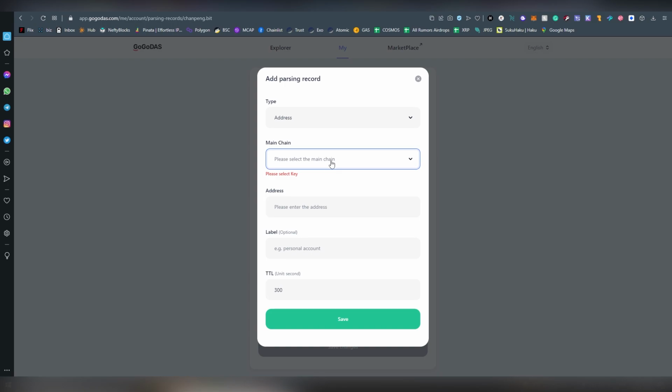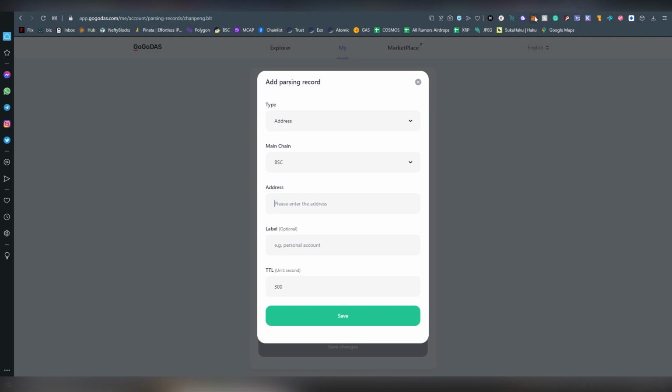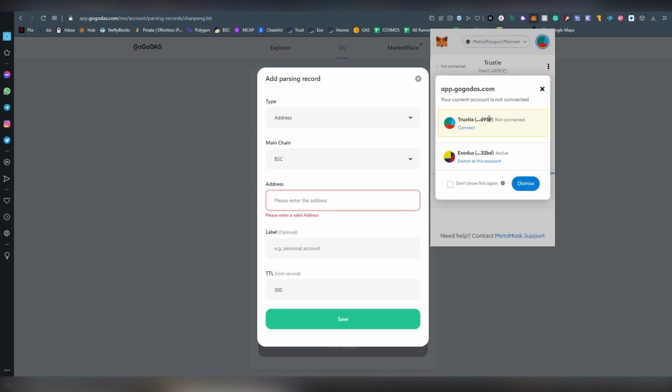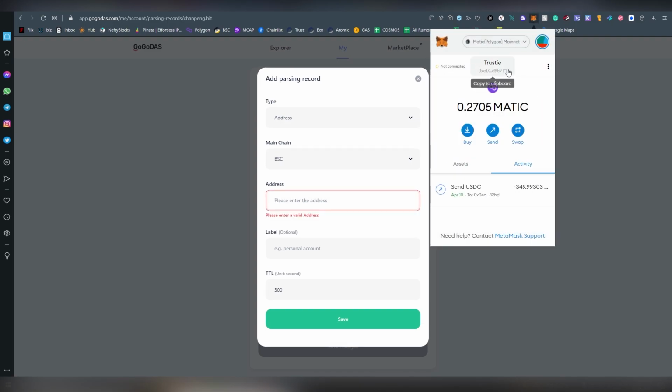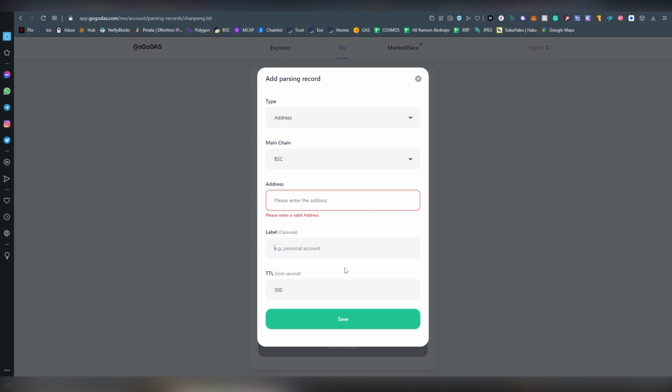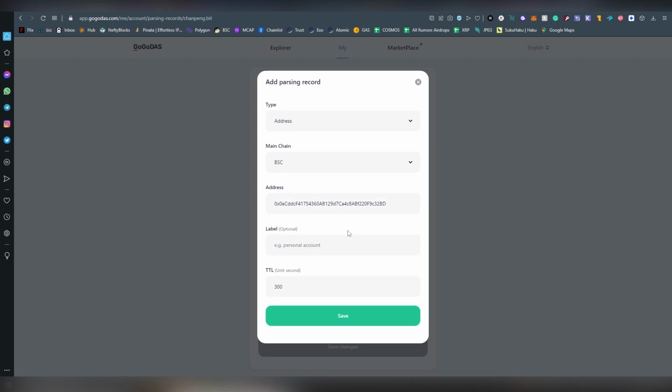But I can add an address. I can start adding addresses here, anything that I want. I can add a dash address. Look, this is a Binance Smart Chain address. Since it's all the same for me, I can copy it and put the address here.